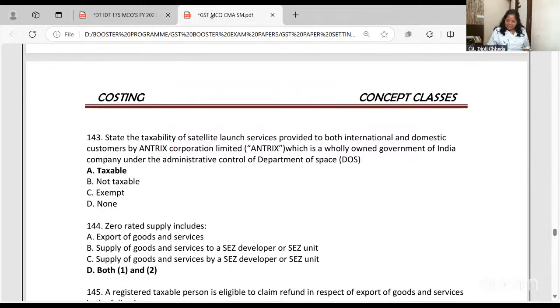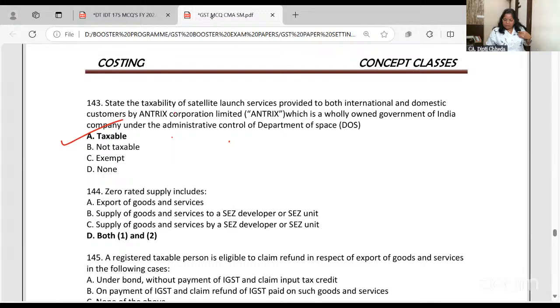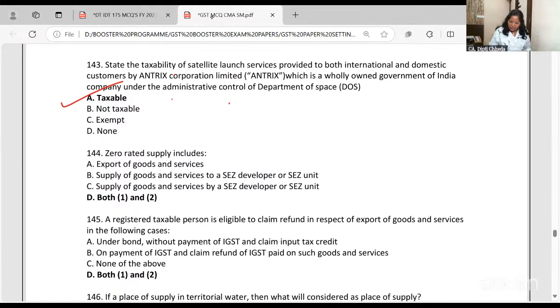State the tax liability of satellite launch services provided to both international and domestic customers. ISRO services. Actually, this one I had to verify. I'll put a note for this, because ISRO services were exempt until now and now they have become taxable. Let me check once. This is by Antrix and others. So it's going to be taxable only. Answer is correct only, it's going to be taxable. ISRO one alone is exempt.